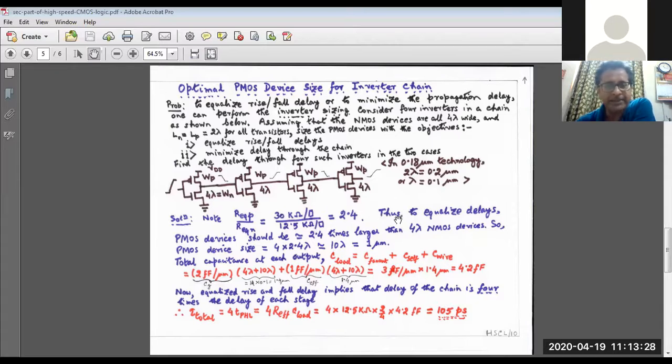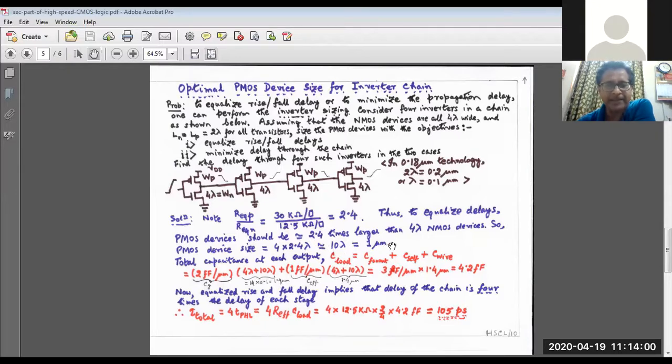Thus, to equalize the delays, PMOS devices should be nearly 2.4 times larger than the 4 lambda NMOS device. Note that we have chosen the WN to be 4 lambda. So the necessary WP should be 2.4 times that. So 4 into 2.4, that is 9.6. For a rough estimate, we take the PMOS device size to be 4 into 2.4, or nearly 10 lambda.